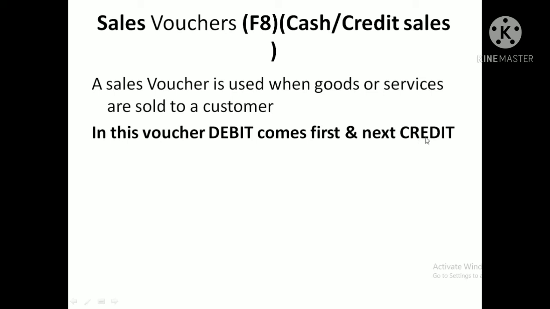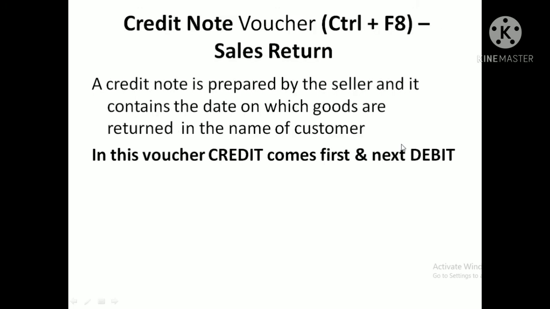The next one you record is credit. So for passing the sales voucher, be aware that whichever goods or services are related to the company's business activities, those transactions should be recorded in the form of a sales voucher. For that, F8 is the functional key. At the time of passing the sales voucher, you will get the debit option first, then credit. Then move on to the credit note voucher.